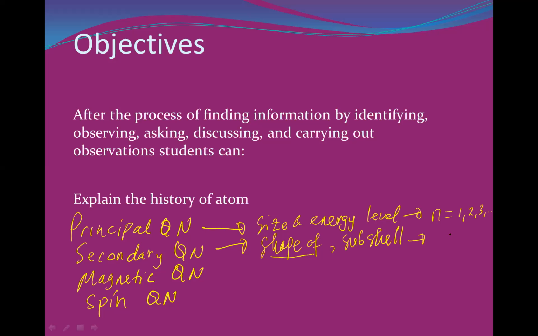How can we denote it with a symbol? Small l. What will be the number? Starting from 0, 1, 2, and 3. Right? We have now 4 subshells. It is showing you that this is s, this is p, this is d, this is f, isn't it? Good. You know the shape, yeah? I showed you the shape last lesson.